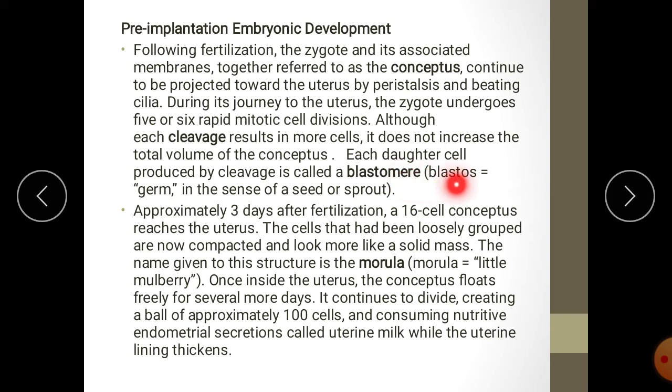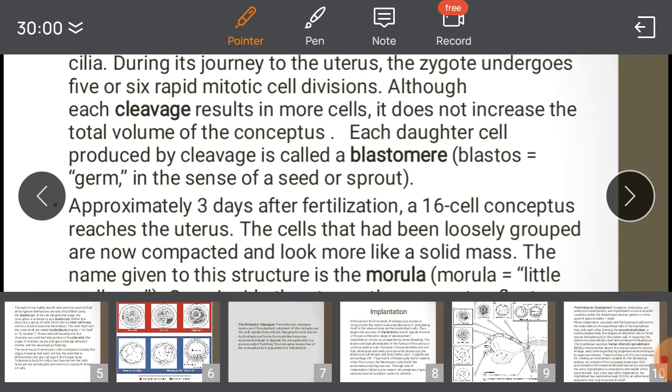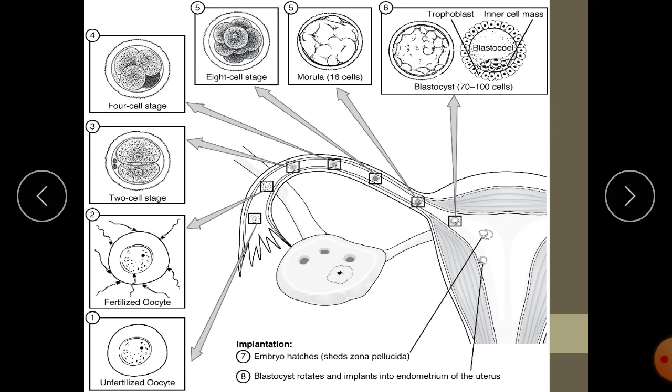Blasto means germ, in the sense of seed or sprout. Approximately 3 days after fertilization, a 16-cell conceptus reaches the uterus. I have already shown you. So when the embryo has 16 cells, it has reached the cavity of the uterus.